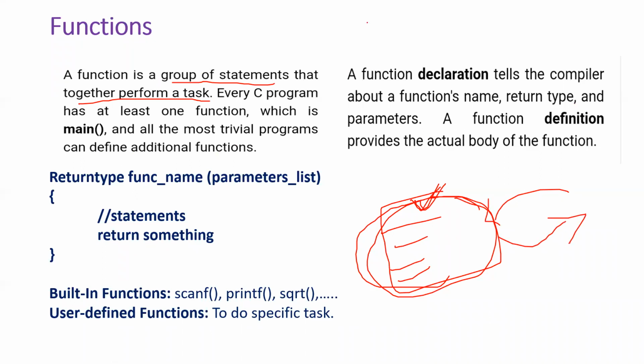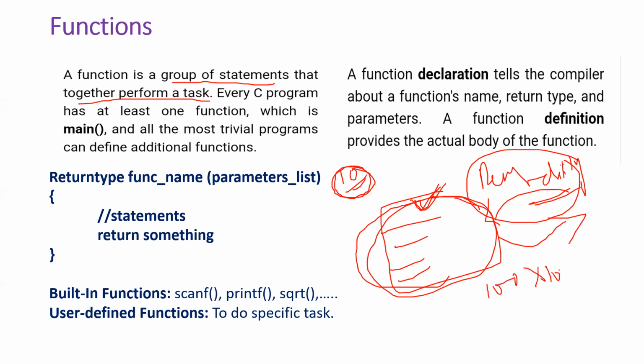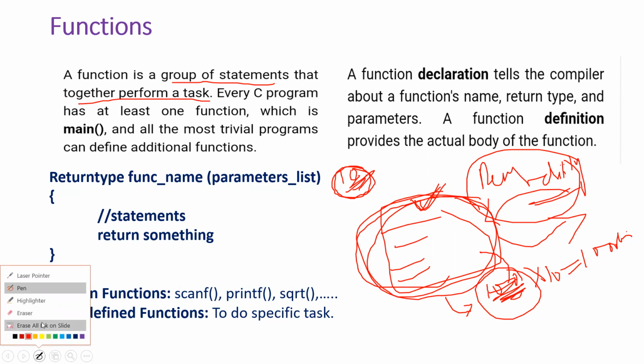Okay, the main advantage of using functions is the reusability concept. Why reusability? Here you can observe, if you want to do a task for a number, let it take some 10 lines. If you want to do the same task 100 times, 100 into 10 lines means 1000 lines it will take. Instead, we will write those 10 lines as one function, and whenever you want to use that 100 times, you just call the function and get the result. By doing like that, we achieve the reusability concept.